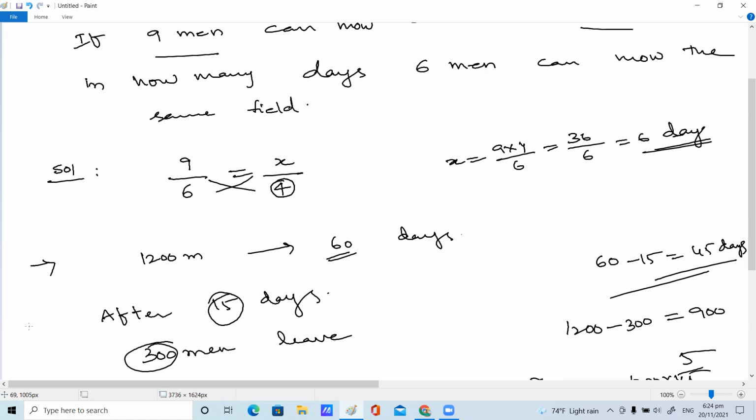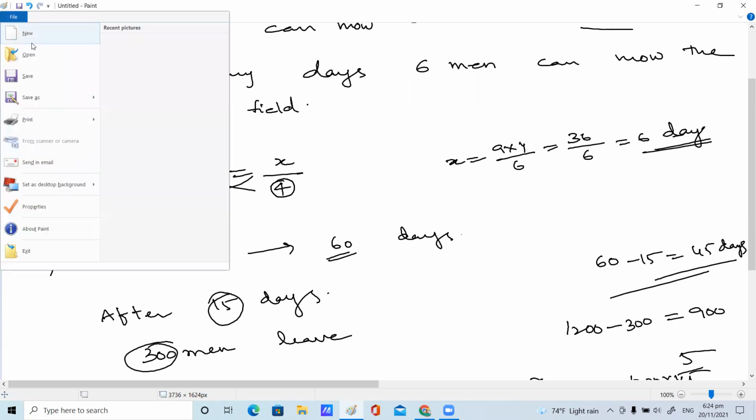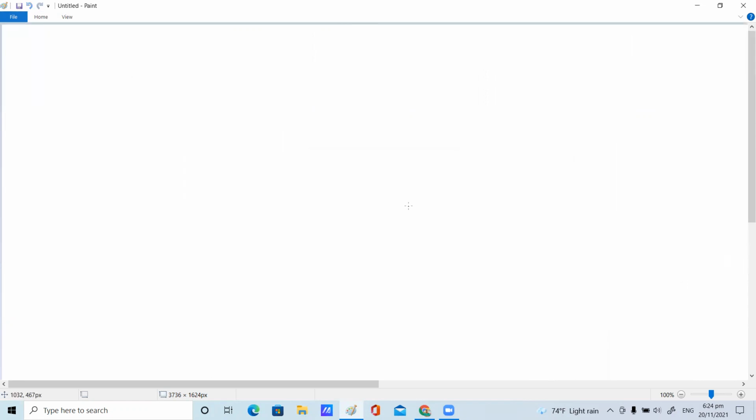Ma'am, no doubt. Many applications are based on this time and work, inverse proportions. But if you understand the concept, you can easily solve the problems. Another question. I'll write the question.